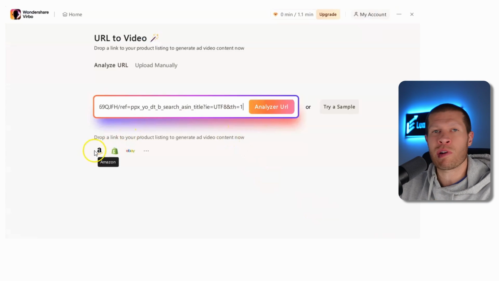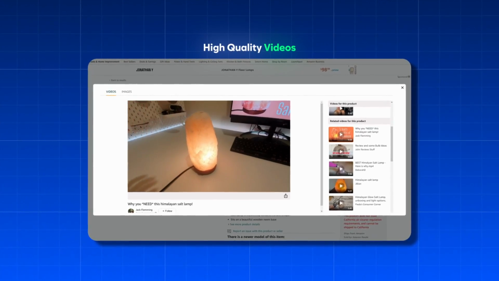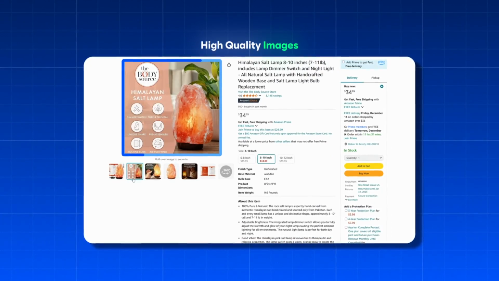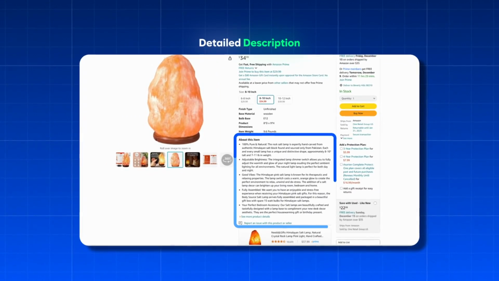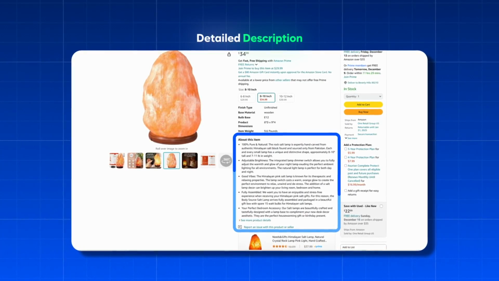Now you can also see it's pretty much any Amazon listing, any Shopify listing, any eBay listing, and there's plenty of other websites that this also integrates with as well. But generally speaking, if you use an Amazon listing, or an eBay listing, or sometimes a Shopify listing, it's going to give you the best bang for your buck with a software like this, because it's going to give you access to all the high quality videos, the high quality images that are already on that Amazon listing. And of course, all of them have a detailed description usually that's going to give you so much more product information that the AI can then turn into a good product video.